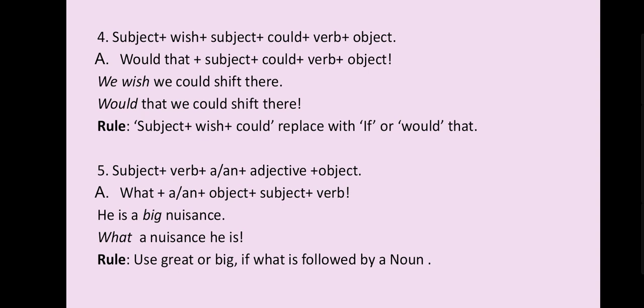Here subject plus verb plus article, that is A or N, plus adjective plus object. It will change like this: what plus A or N plus object plus subject plus verb. He is a big nuisance. What a nuisance he is. Use great or a big if what is followed by a noun. Right? This is for vice versa. When what is there and you are transforming from exclamatory to assertive, you can use big or great. Here big we have omitted and we have used what.